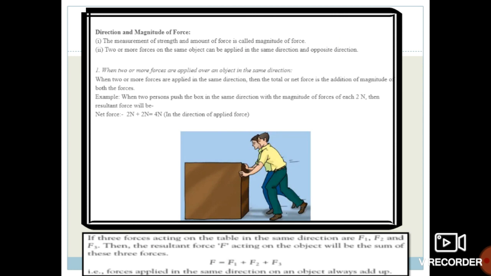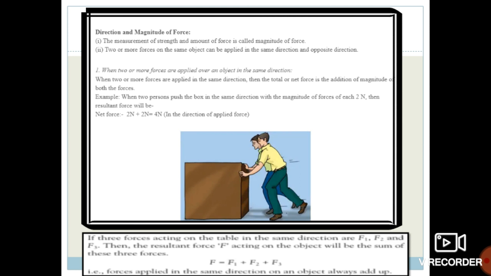The next one is direction and magnitude of force. See students, here we have just revised that force is required for performing any kind of action or for performing motion.